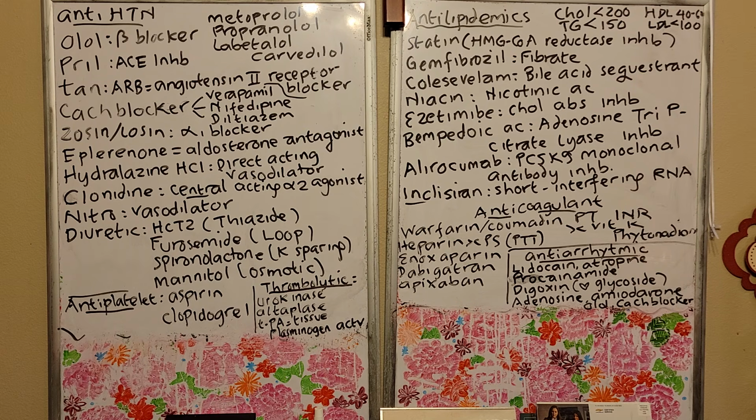Now, another antihypertensive is your eplerenone, right? So this eplerenone is your aldosterone or mineralocorticoid receptor antagonist. Okay, the name of the class here is aldosterone. The other word for aldosterone is your mineralocorticoid. So this is your aldosterone receptor antagonist. So it works against this aldosterone. We use eplerenone to reduce the swelling of the leg, right?